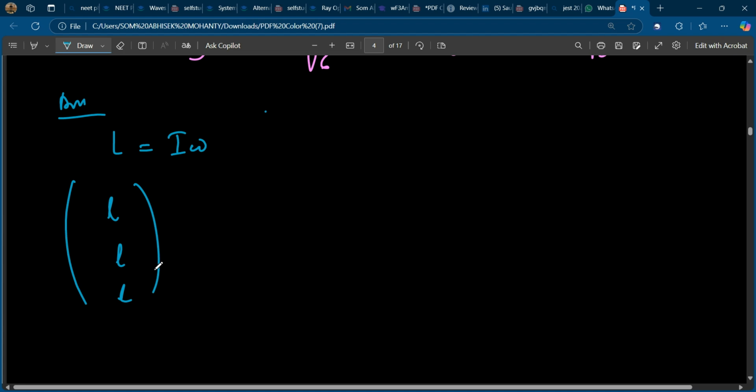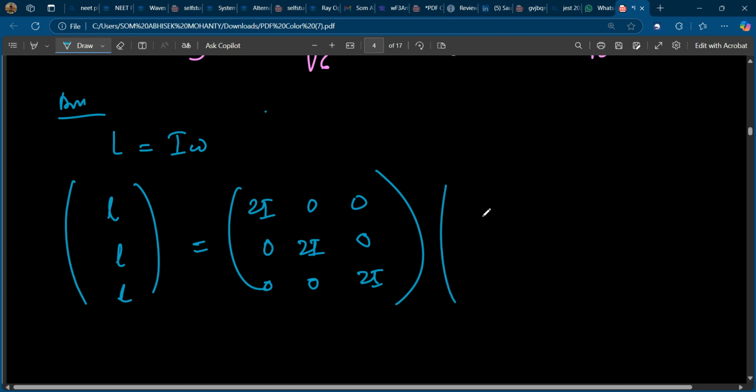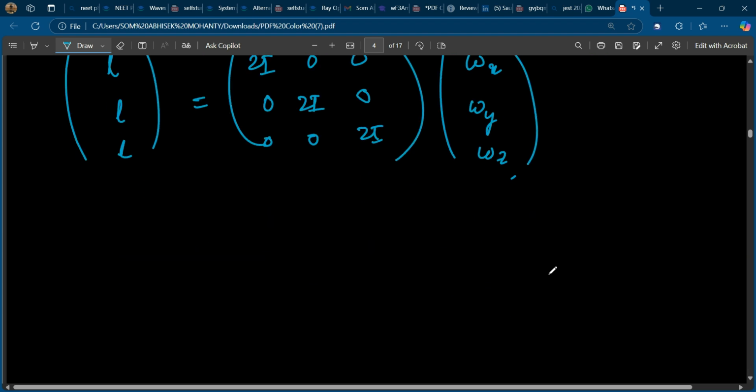Your moment of inertia about each perpendicular axis is 2I, 2I, and I hope you have solved this kind of question before, so I'm just directly doing it. And omega has three components: omega x, omega y, and omega z. So, very simple, you can match on both sides.